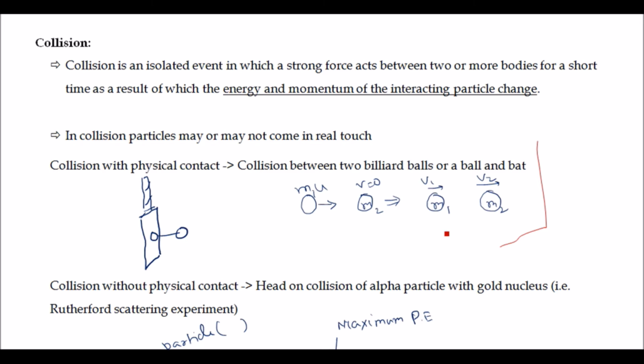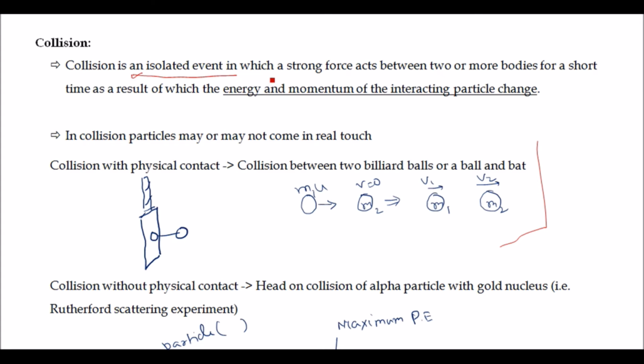We will get three pieces of information in this statement. First information is that collision is an isolated event. So basically it is an internal process, an internal event in which the interacting bodies impart forces on each other. So there is no role of external force in case of collision. So the first thing is that it's an isolated event.